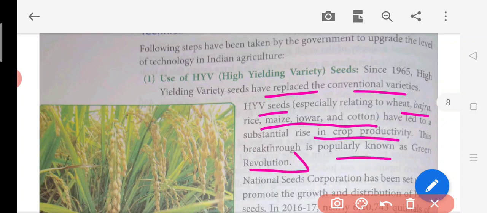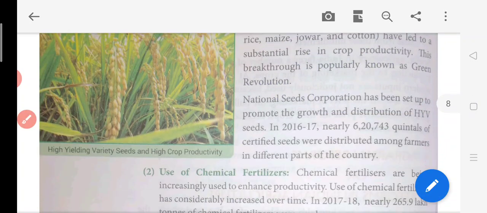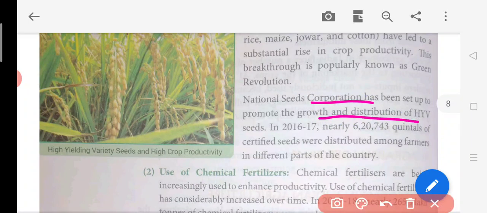So when you say green revolution, it simply refers to high yield variety seeds, which simply increase the growth or the output of the production quantity. Now even here, the National Seed Corporation has been set up to promote the distribution of HYV seeds among these farmers. So in 2016-17, nearly 6,20,743 quintals of seeds were distributed among the farmers, which is a great number.